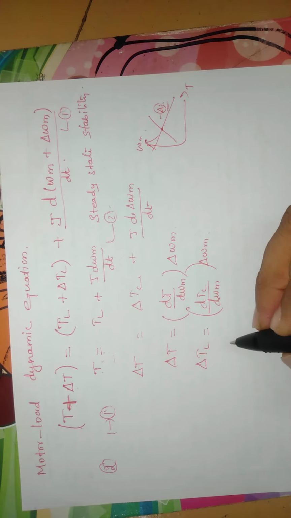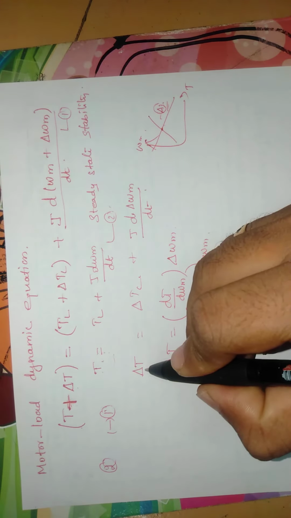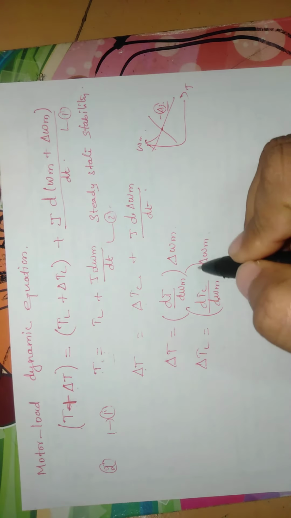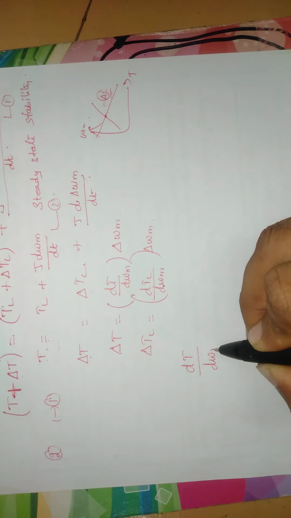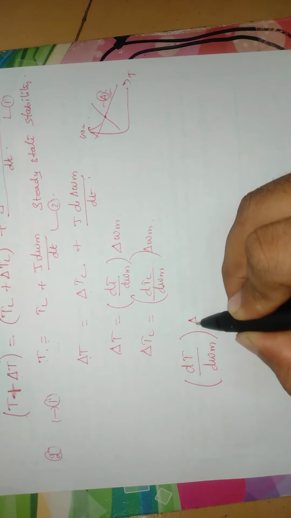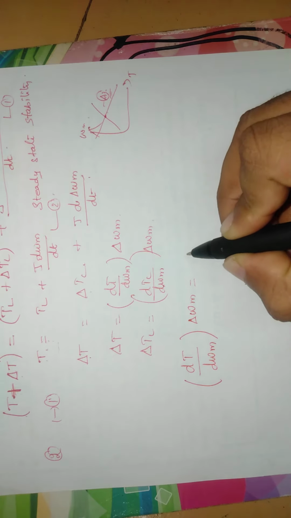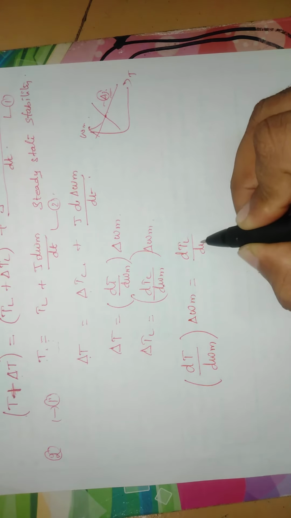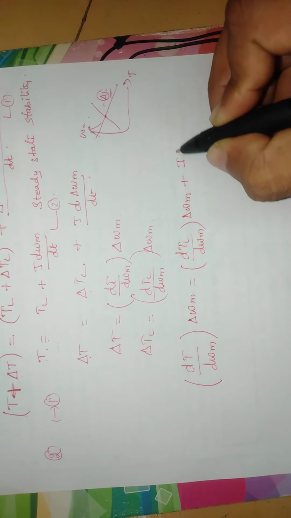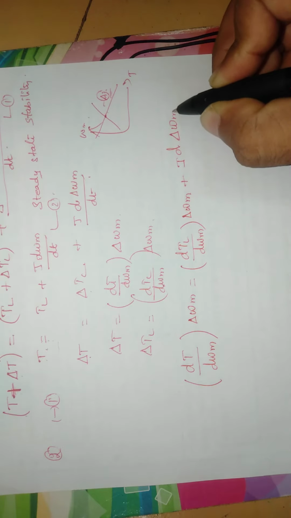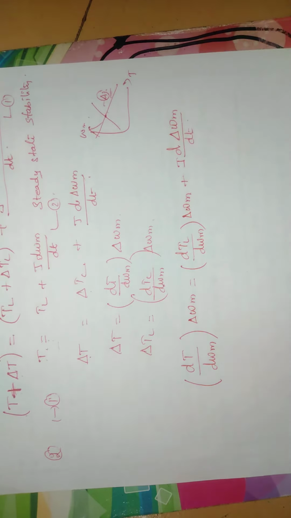So these two values are substituted in the equation, that is del T and del TL are substituted using these values. So we get the equation dT divided by d omega m into del omega m, which is equal to dTL divided by d omega m into del omega m plus J d del omega m divided by dt.